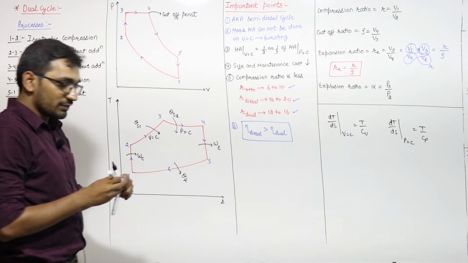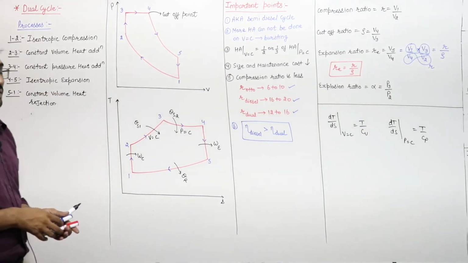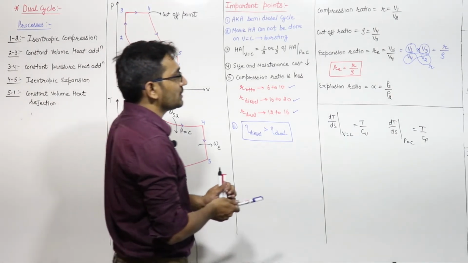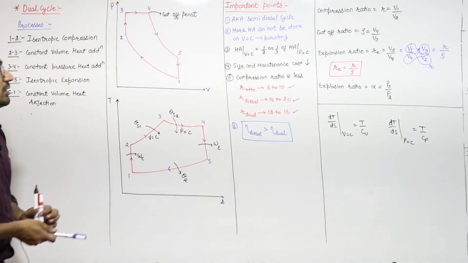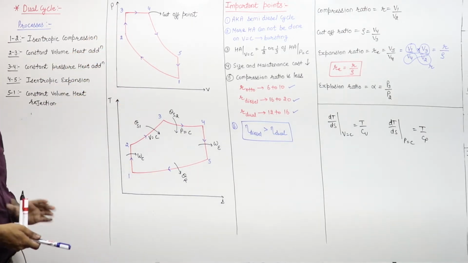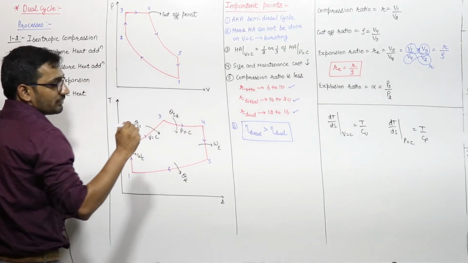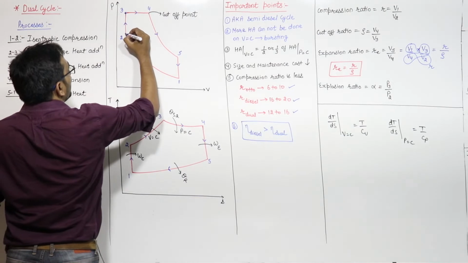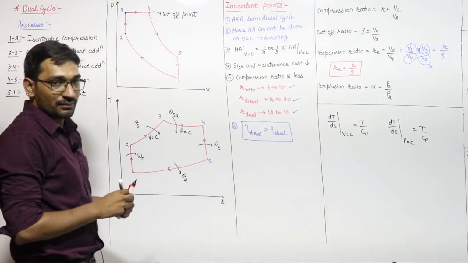One more ratio we define in the dual cycle is the explosion ratio. All these ratios are ratios of volume, but the explosion ratio is the ratio of the pressure. During this constant volume heat addition, the explosion ratio will be defined with the help of the letter alpha. This will be equal to the pressure at point 3 divided by the pressure at point 2. P3 by P2 will be defined as alpha, right?